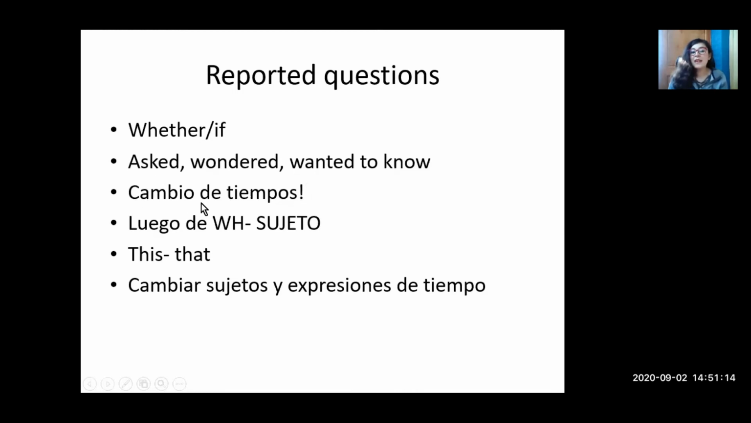Remember about the change in the tenses. If the direct speech is in the present, you change it to the past. If it's in the past, you change it to the past perfect. If it's with will, you change it to would. Okay?